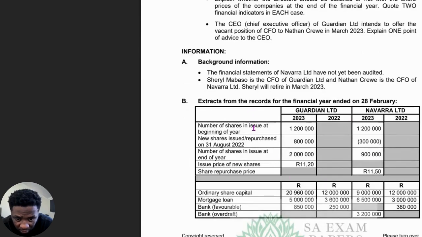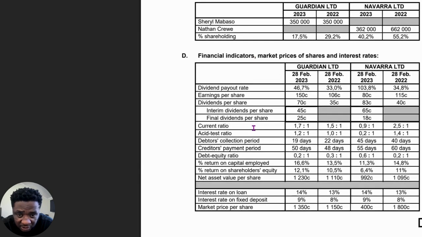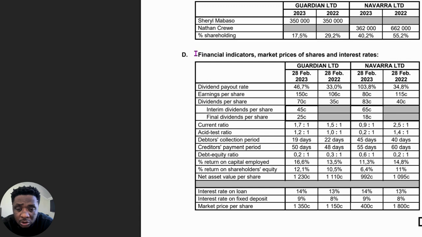So let's look at the financial indicators. So here we got number of shares, and that doesn't give much, but let's go to D. So yeah, financial indicators, market prices of shares and interest rates. So let's look for some of the working capital ratios as well as the liquidity ratios. So this is basically what you got here. Current ratio, acid test ratio, debtors collection period, creditors collection period. The other ratio that I would look for would be the period for which stock is on hand or the stock turnover rate.